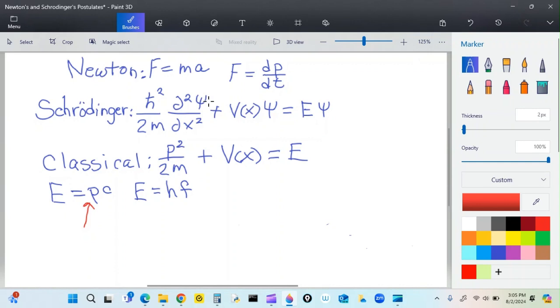So if we look at these two, we can say that pc equals hf. Okay, the speed of light. Do you buy that?